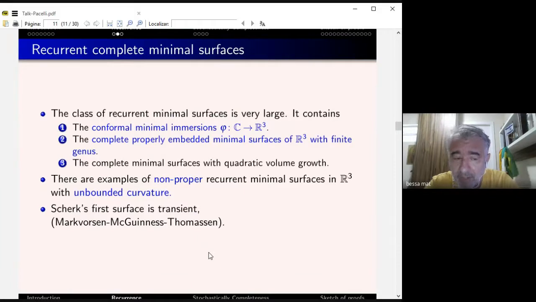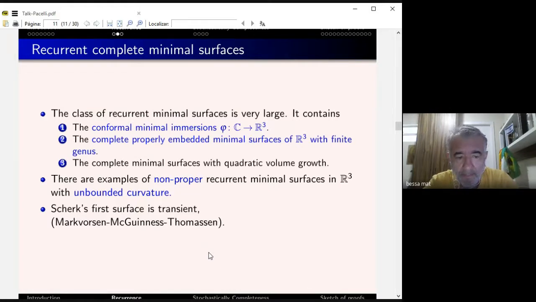But just for the record, Markvorsen and McGuinness and Thomason proved that the Scherk first surface, which is infinite here, minus infinite there on the black squares of the infinite chessboard, is transient, which is not recurrent. So the Brownian motion doesn't go back many times. It comes sometimes, but then goes away. So it doesn't visit the open set infinitely many times.